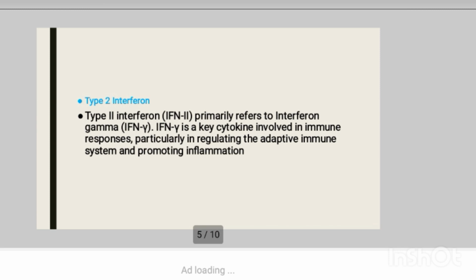Function for type 2 interferon: they provide antiviral defense by inhibiting viral replication. They play a role in promoting the activation and differentiation of immune cells, particularly T cells and B cells. IFN gamma activates macrophages, turning them into highly efficient phagocytes capable of destroying intracellular pathogens.